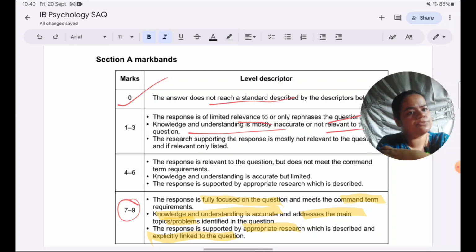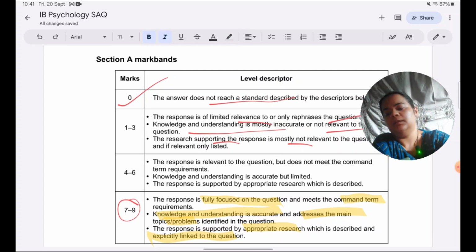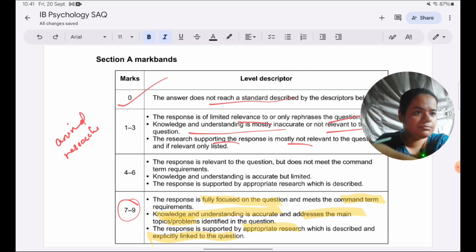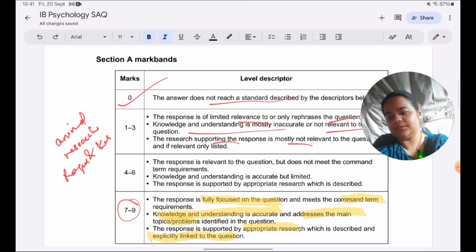Again, if instead of ethics you're just making general discussions, you're not being relevant. And the research supporting the response is mostly not relevant to the question. Say instead of biological, you have taken the study from some other topic. Or in fact, one mistake students commonly make in ethics, an important one, is they'll take some animal research. For example, they'll take Rogers and Kessner, or they might even take Merzenich, because drastically bad ethical procedures are there in those studies. From the ethics point of view, the procedures are very dangerous. So say they are taking Rogers and Kessner, or Merzenich.